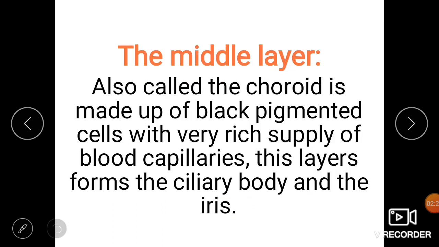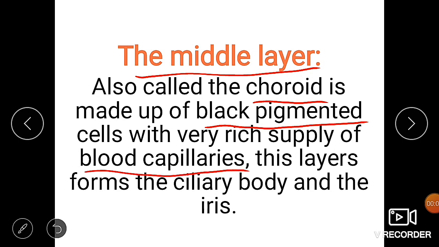Let's see the next layer, that is the middle layer. It is also known as the choroid, and it is made up of black pigment. Pigment is nothing but color. This choroid is mainly made by black colored cells. This choroid contains blood capillaries in it.